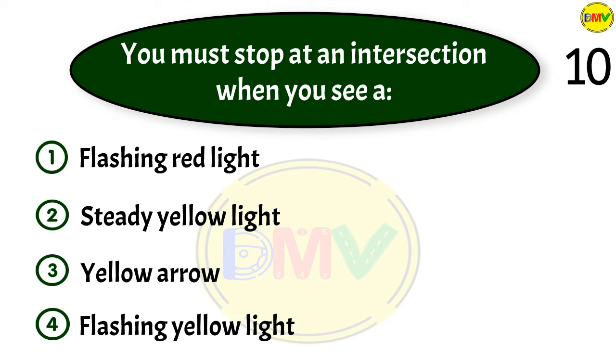Question 10. You must stop at an intersection when you see a 1. Flashing red light. 2. Steady yellow light. 3. Yellow arrow. 4. Flashing yellow light.